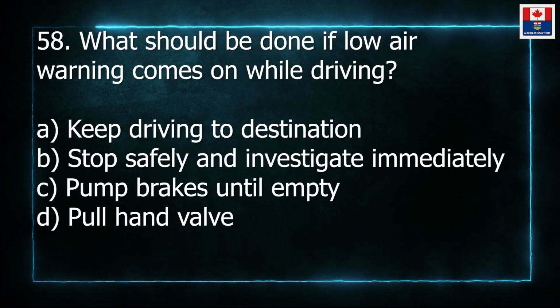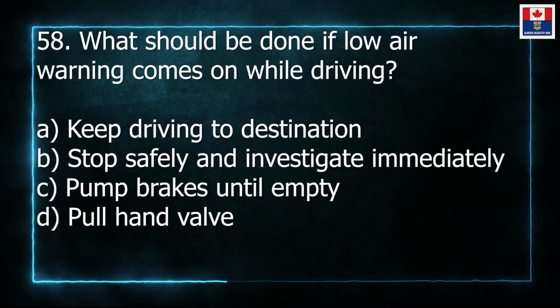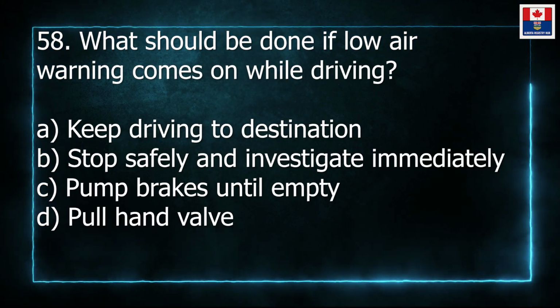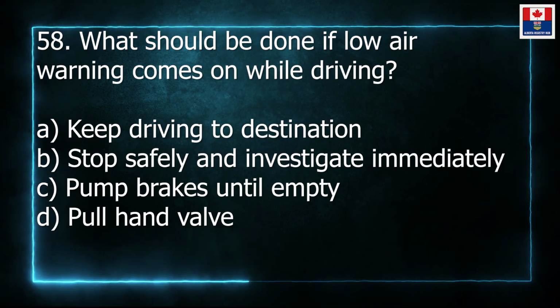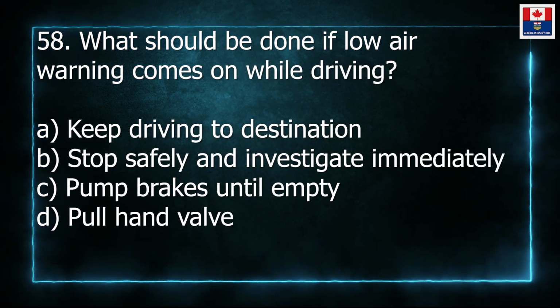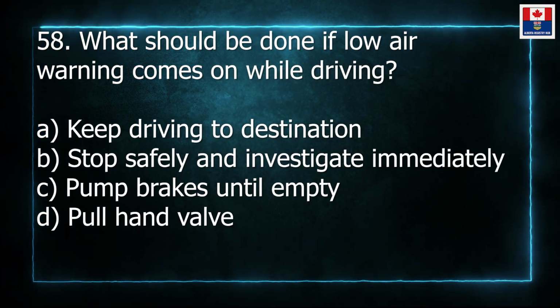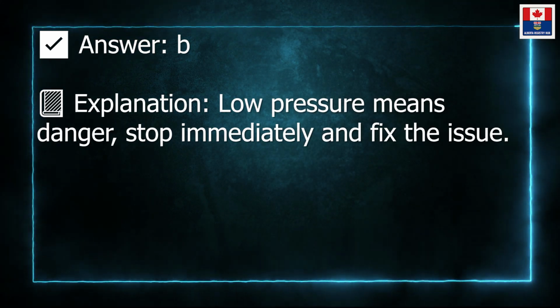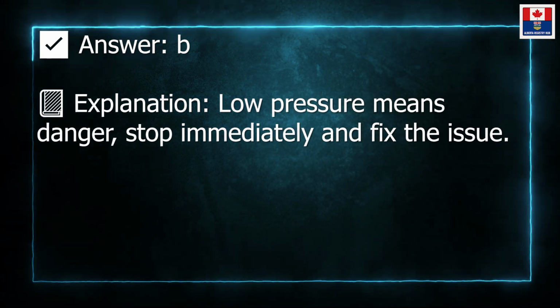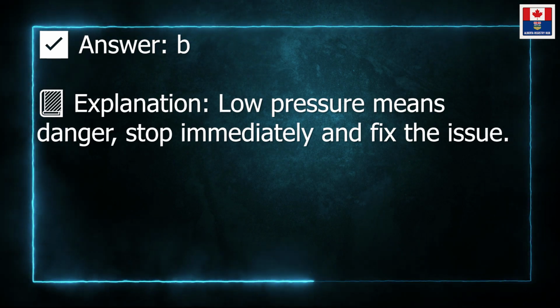58. What should be done if low air warning comes on while driving? A. Keep driving to destination. B. Stop safely and investigate immediately. C. Pump brakes until empty. D. Pull hand valve. Answer B. Explanation: low pressure means danger. Stop immediately and fix the issue.